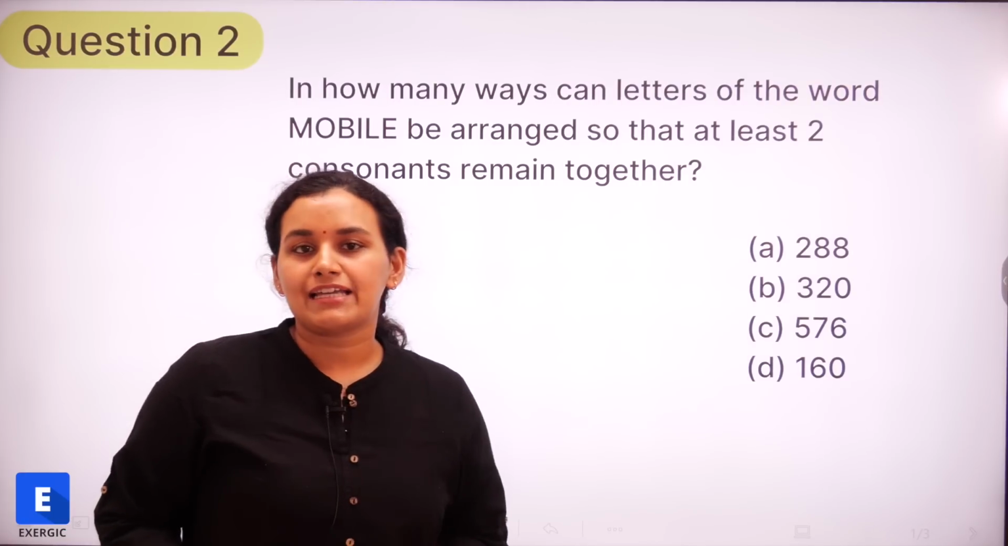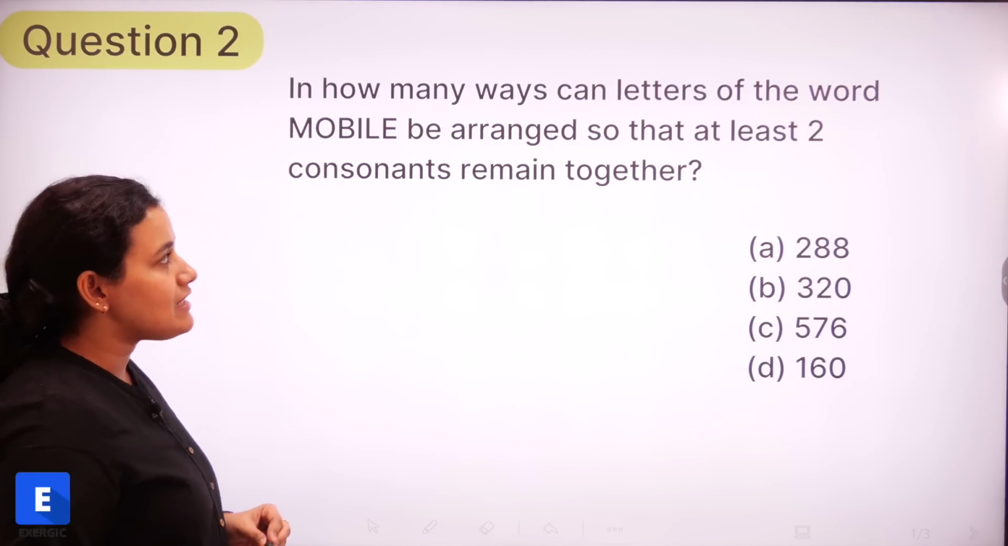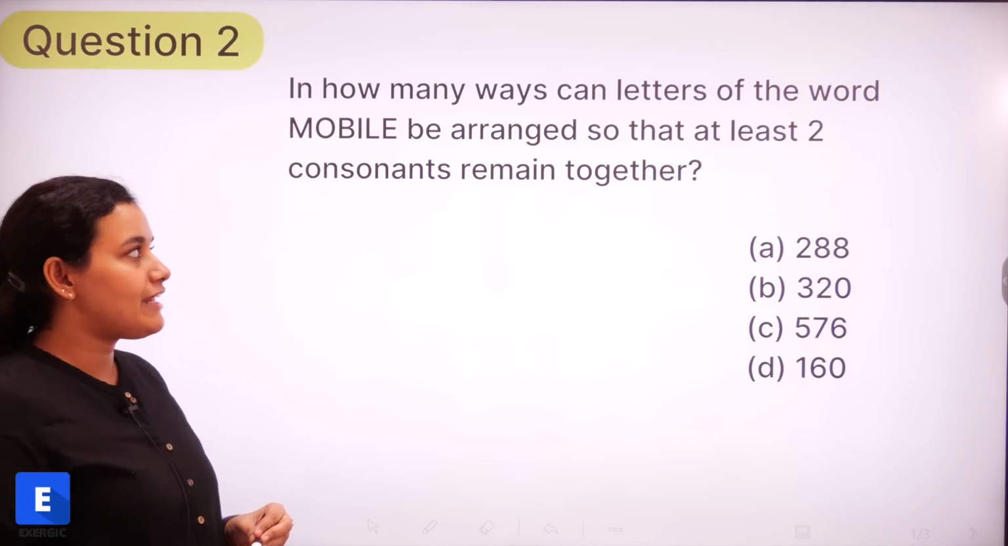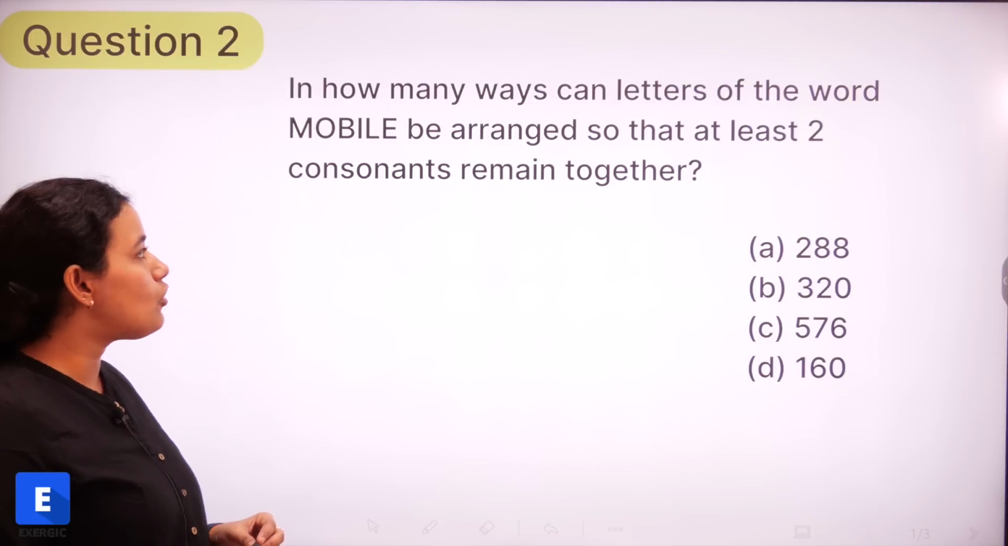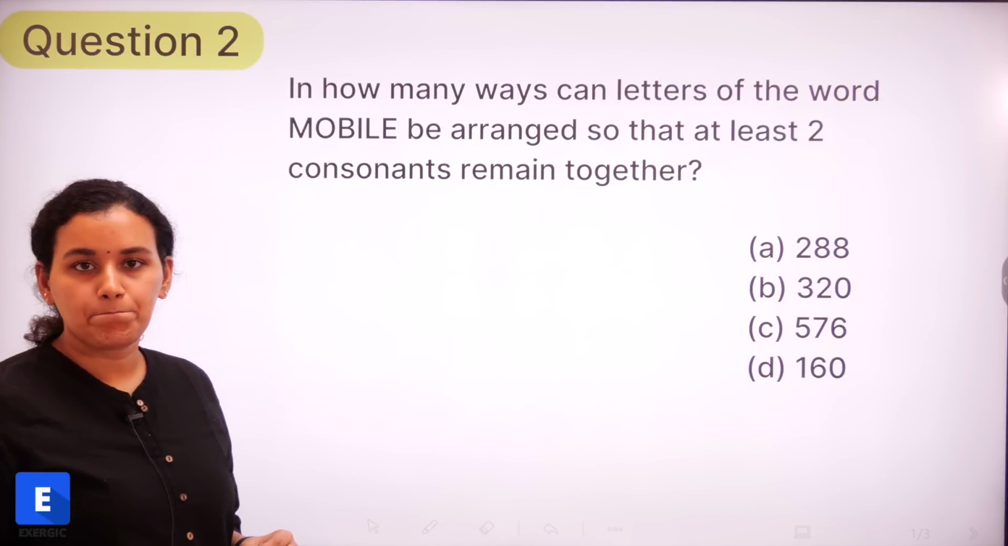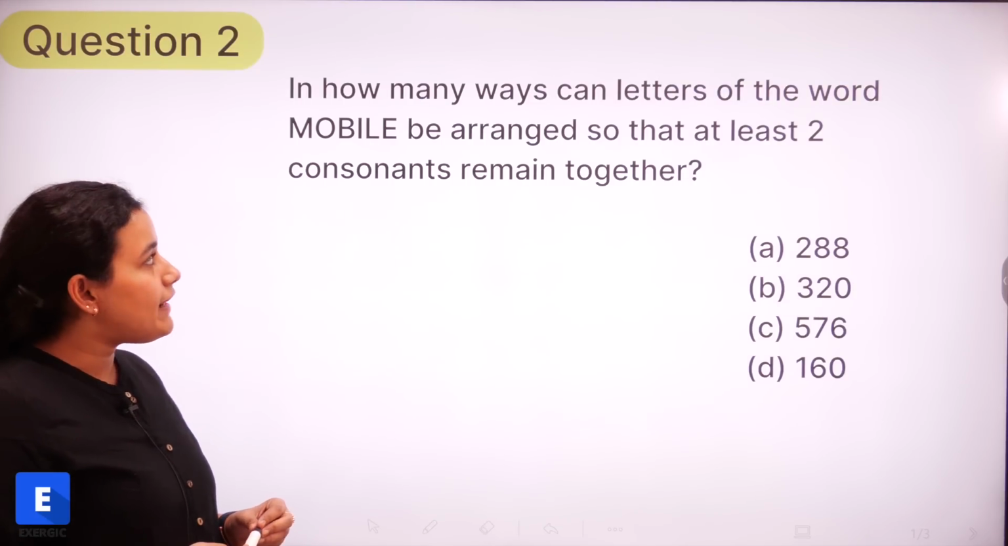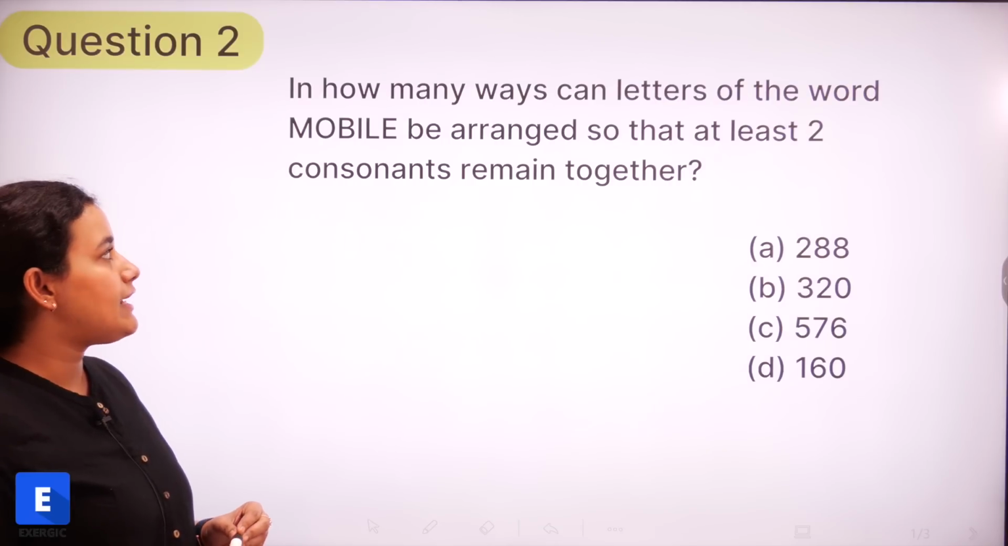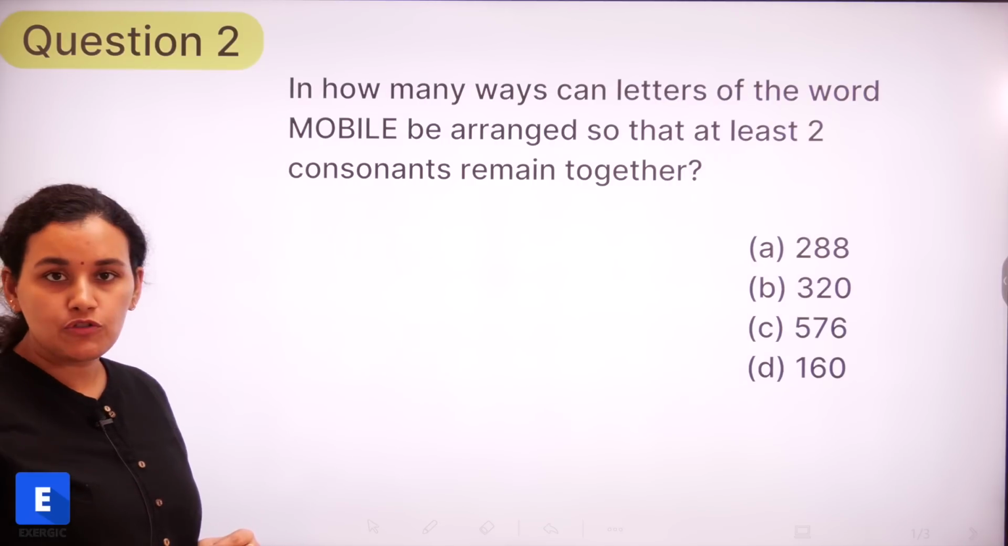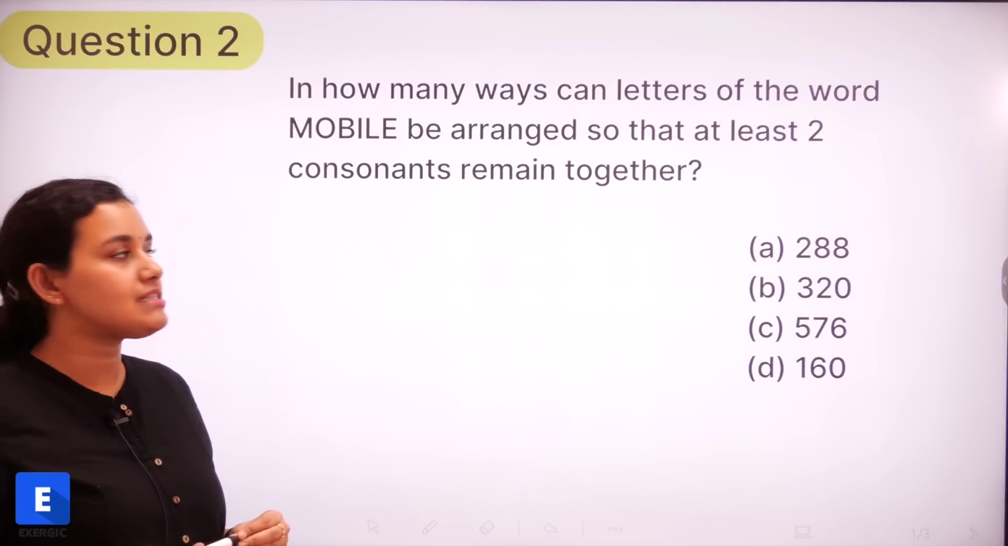Now let us look at the next question. In how many ways can letters of the word mobile be arranged so that at least 2 consonants remain together? So we want to find out the number of ways in which the letters of the word mobile can be arranged so that at least 2 consonants remain together.